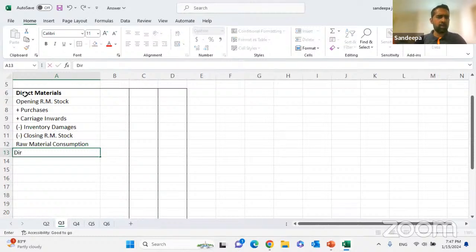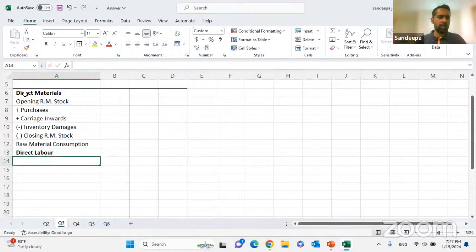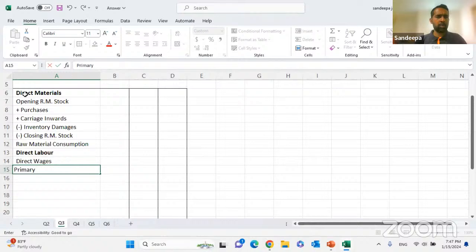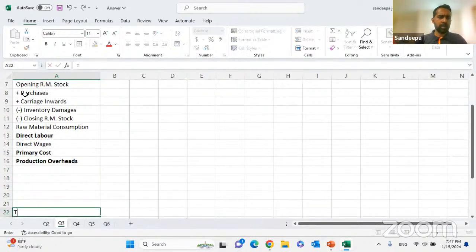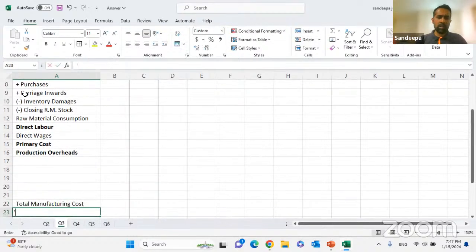After that, we are going towards the direct labor cost. In the direct labor, we have the direct wages. We don't have any other direct costs, so then we'll come to the primary cost. After that, we have to have the production overheads. We'll keep some lines for that. Then you'll get the total manufacturing cost. For that, you do the plus opening work in progress.